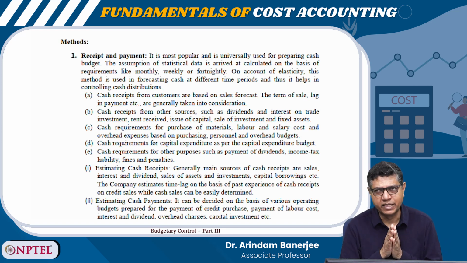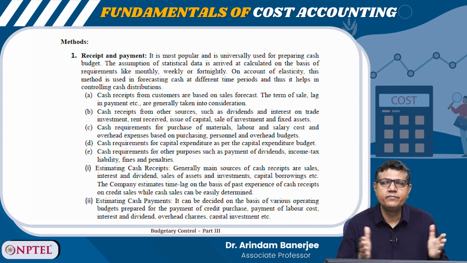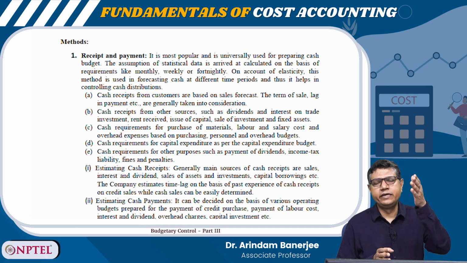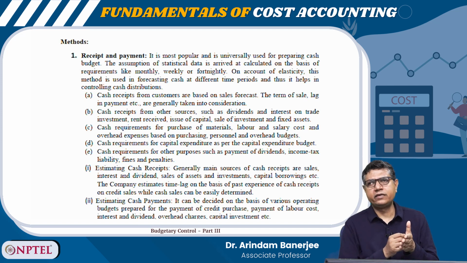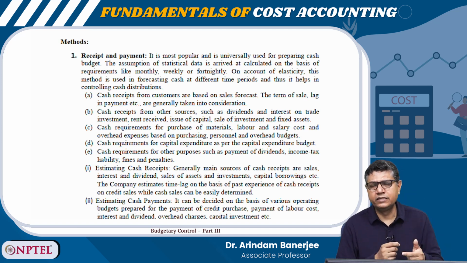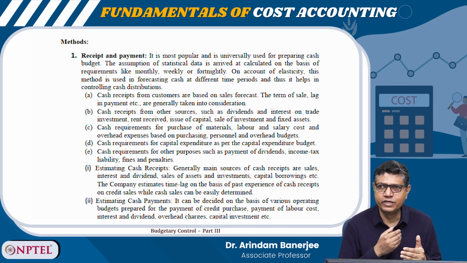Usually, it is made monthly, for a year, and every month I detail all the expected receipts and write down all the expected payments, and I deduct the payments from the receipts. Whatever is left, that is my closing balance.